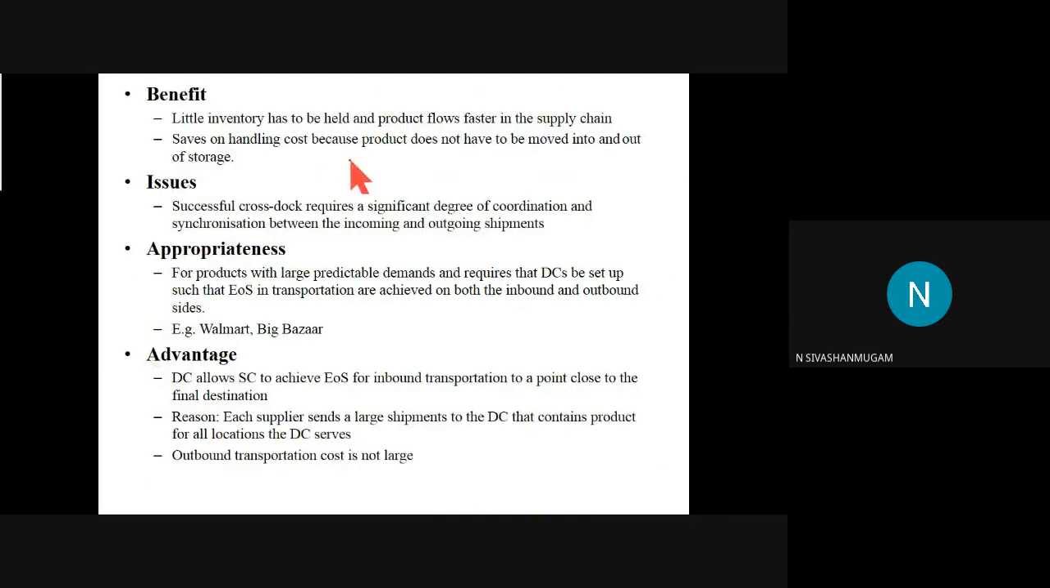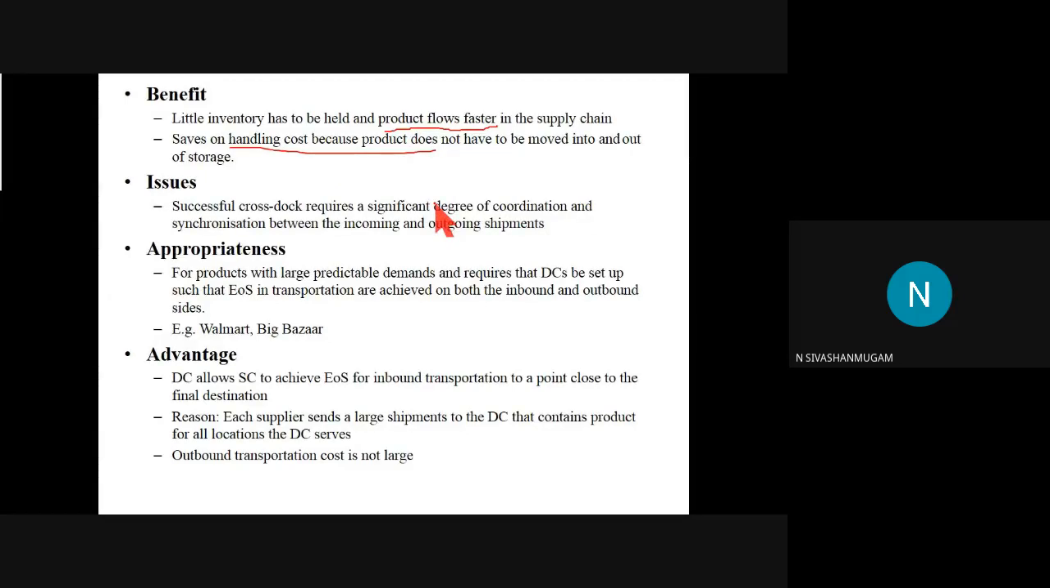What are the benefits of using this? Little inventory has to be held and product flows faster in the supply chain. Since we are not maintaining any additional storage here and simply shipping all the goods, the product flow will be fast in this case. Then second, it saves on handling cost. How is it possible?